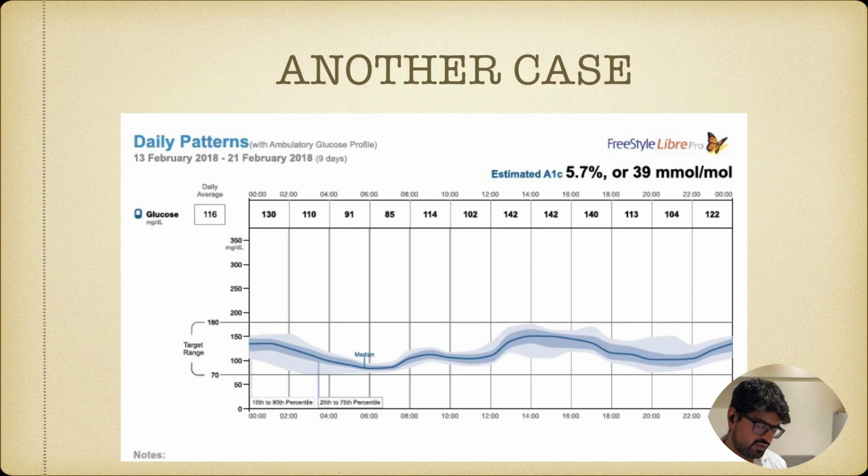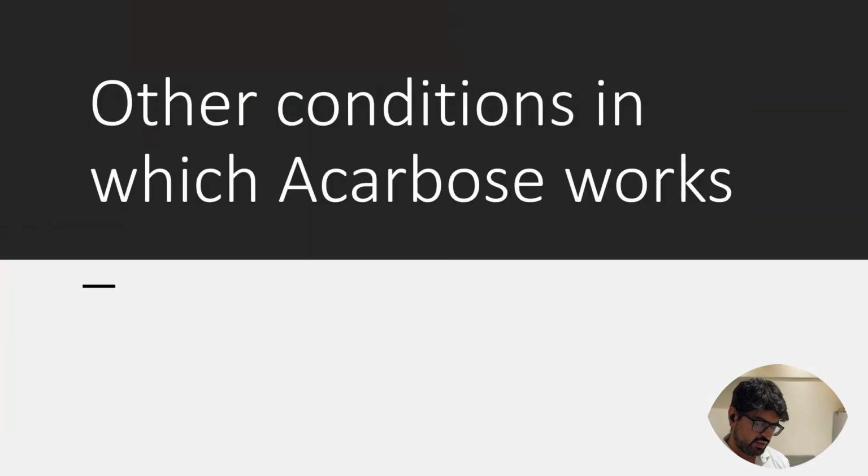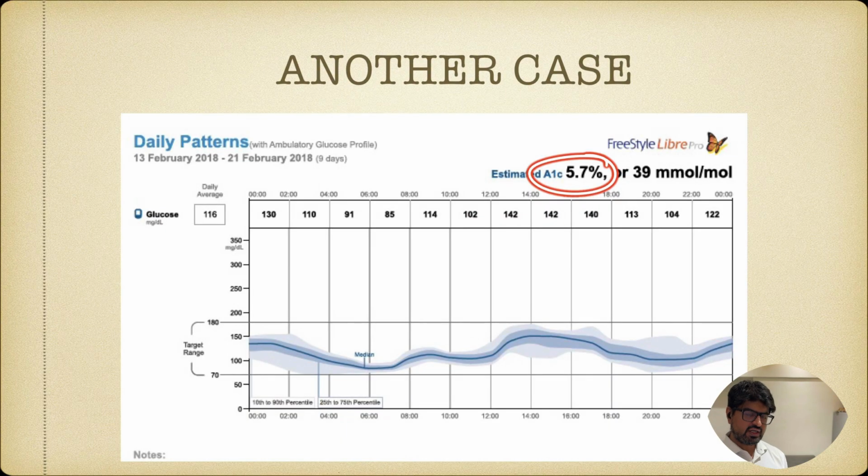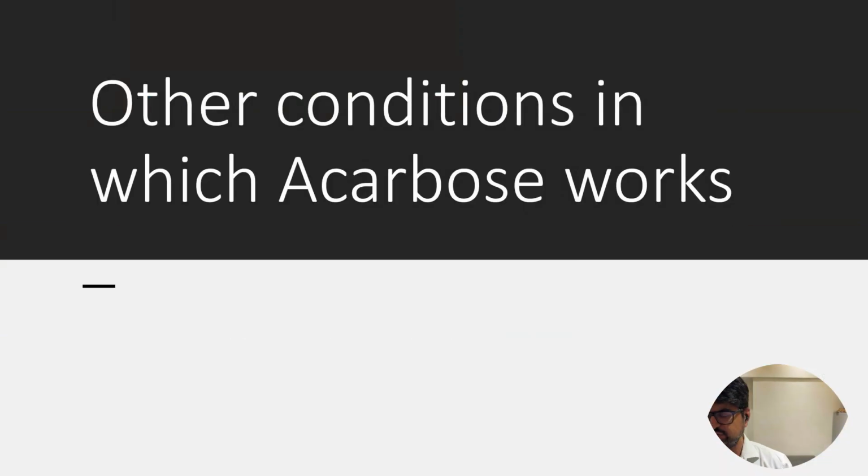So another case similar, right, with type 2 diabetes. Again we did a similar process, and again we were able to achieve excellent glycemic control. So these are all cases of typical type 2 diabetes patients where Acarbose becomes very effective. Let's look at some other conditions where Acarbose will work.